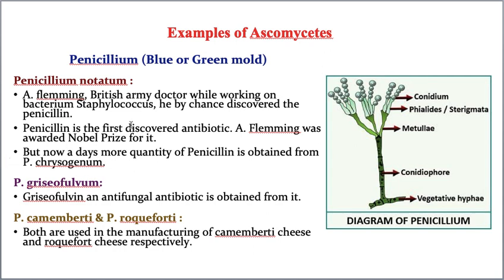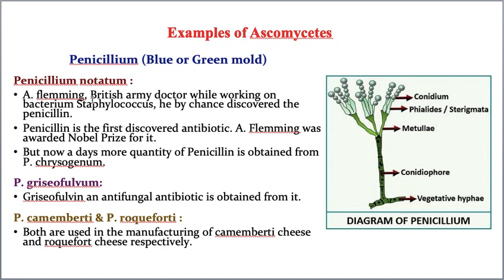So they stopped extracting penicillin from Penicillium notatum. That means right now, whatever penicillin antibiotics are coming into the market are being extracted from Penicillium chrysogenum. Earlier, they used to extract penicillin from Penicillium notatum. Hope you understood the first example under the Penicillium genus.